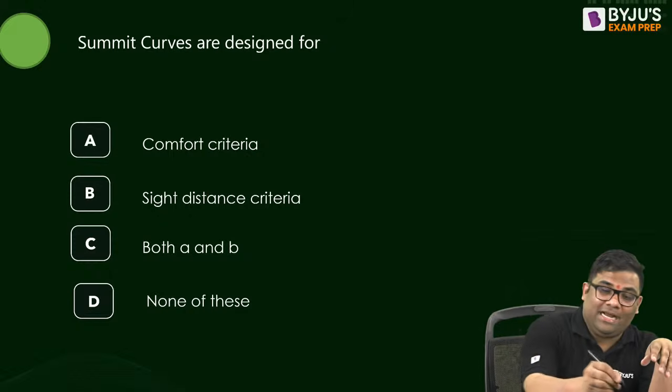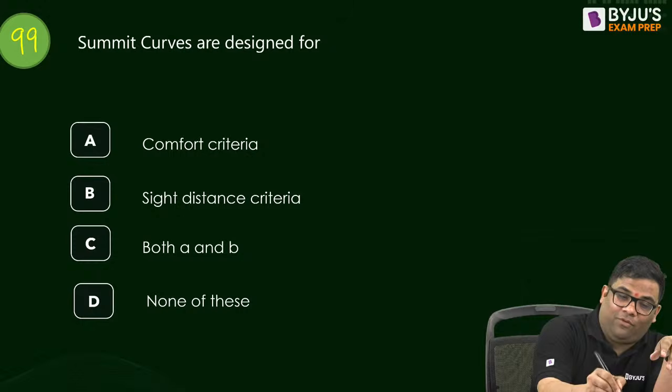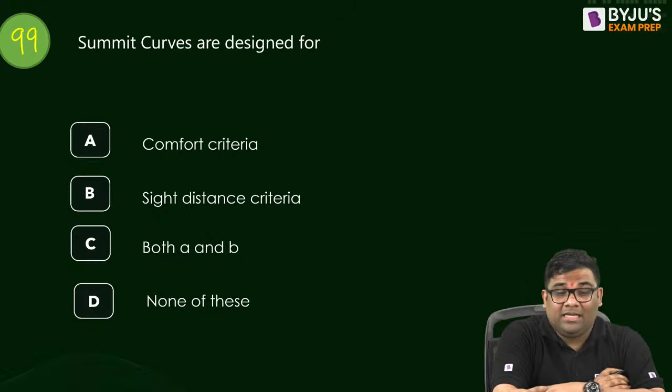Question number 99. Summit curves are designed for comfort criteria, sight distance criteria, both A and B, or none of these. Summit curves.